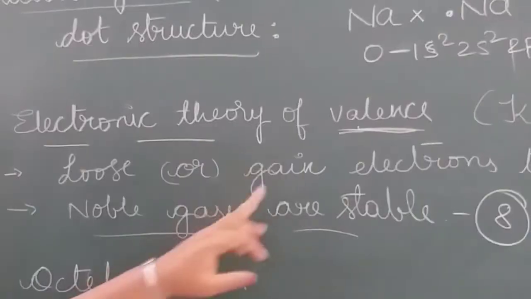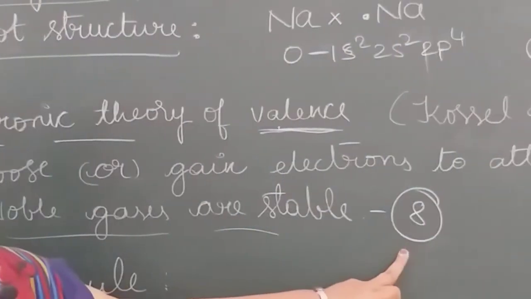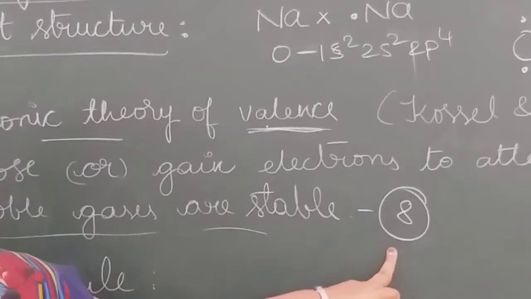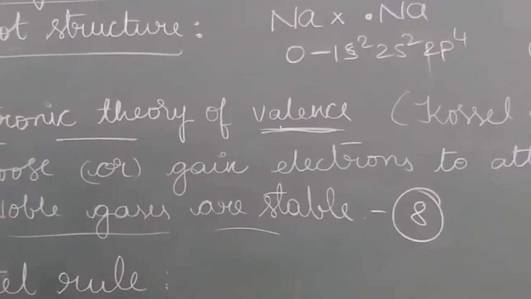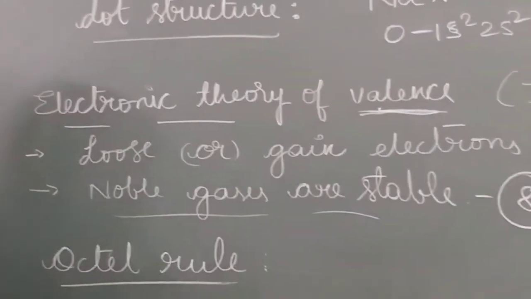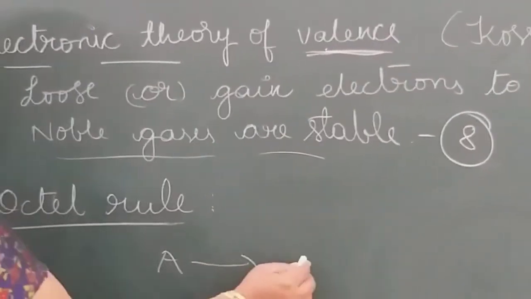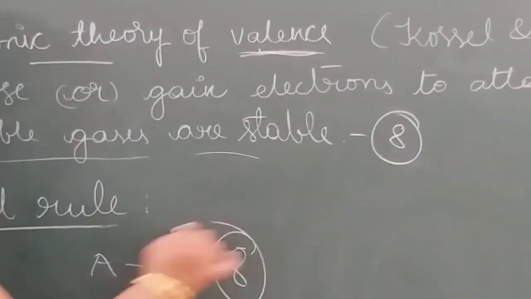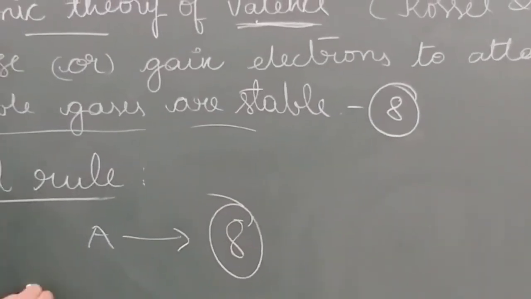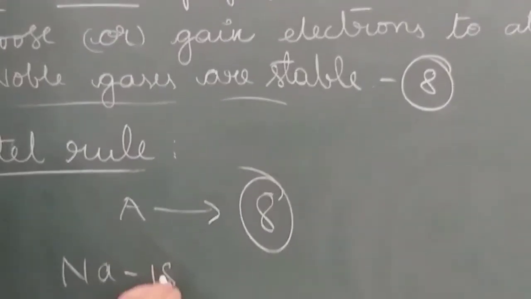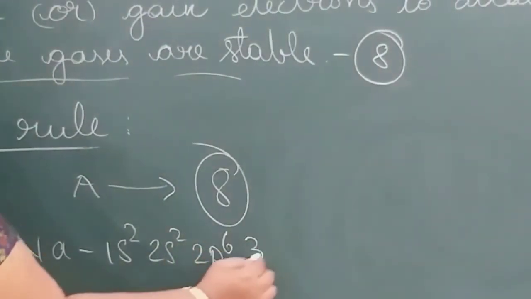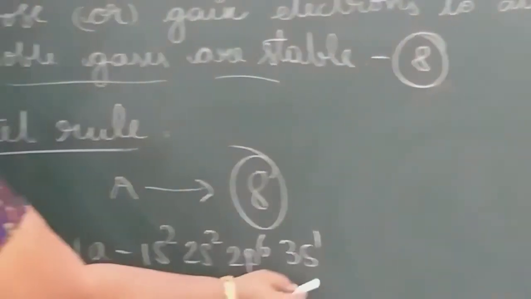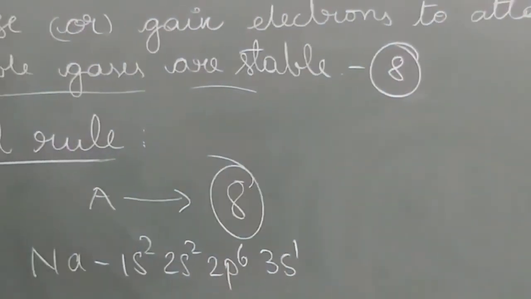The tendency of atoms to get 8 electrons in the valence shell is known as the octet rule. That means atoms are undergoing some chemical change to get 8 electrons in the valence shell. Suppose take the example of sodium, 1s2, 2s2, 2p6, 3s1. It has 1 electron in the valence shell.